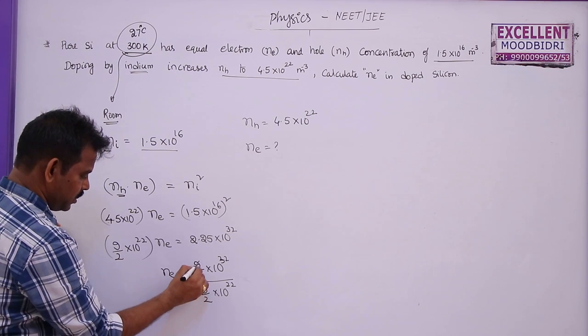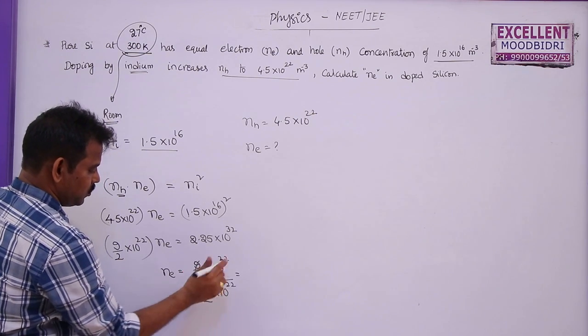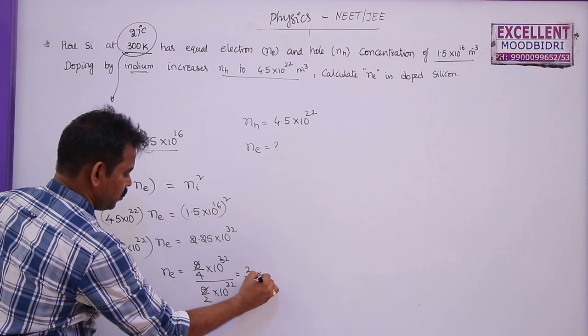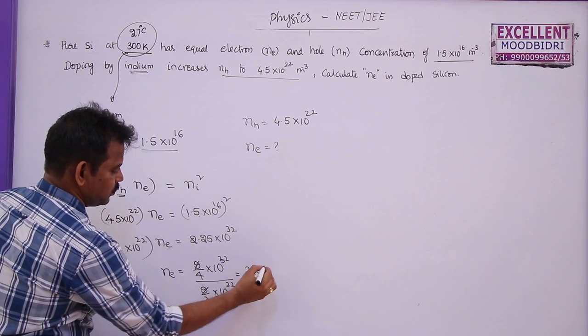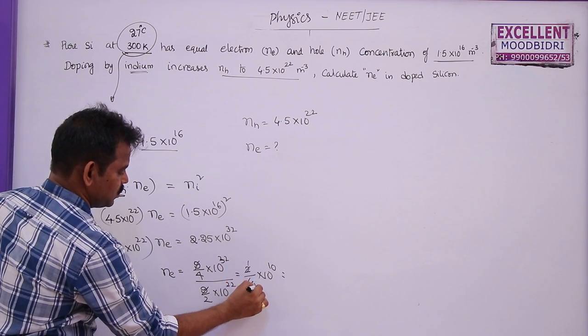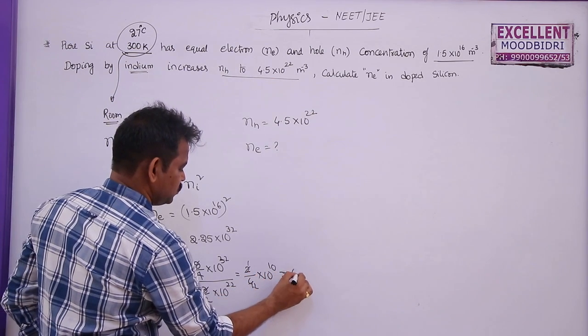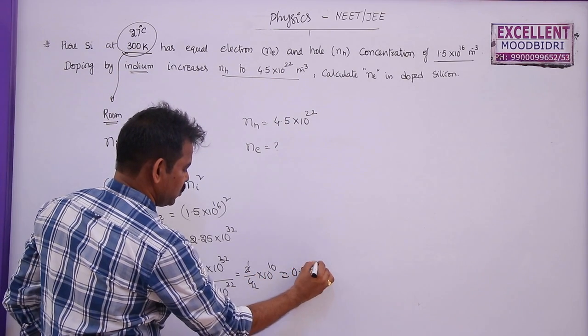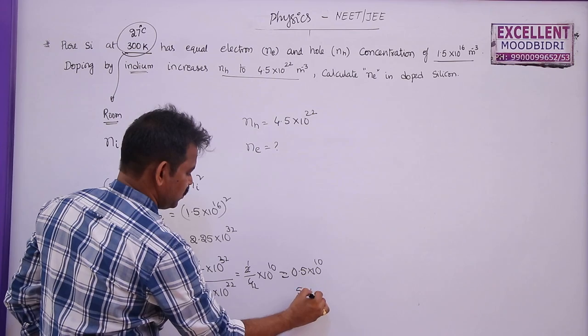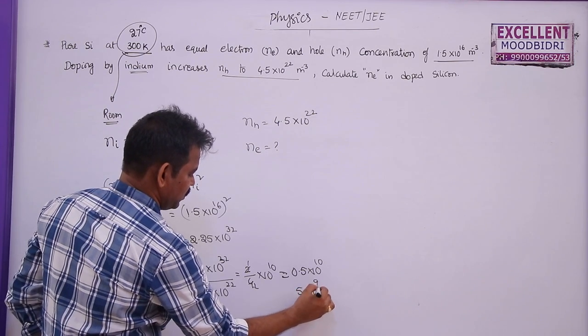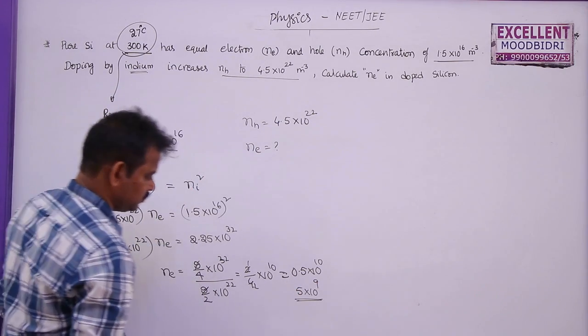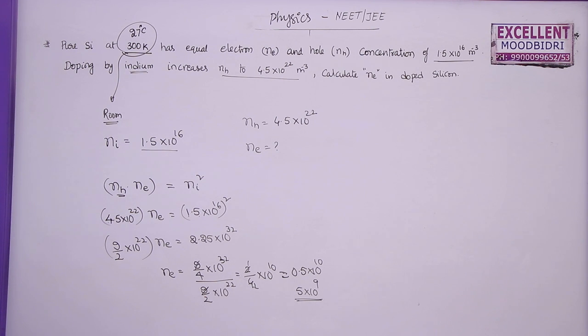You can cancel 9 and 9 here. This is 1 by 2 into 10 power 32 minus 22, which will be 10. So this will be 0.5 into 10 power 10, or 5 into 10 power 9. So this is the Ne value, that is the number of electrons.